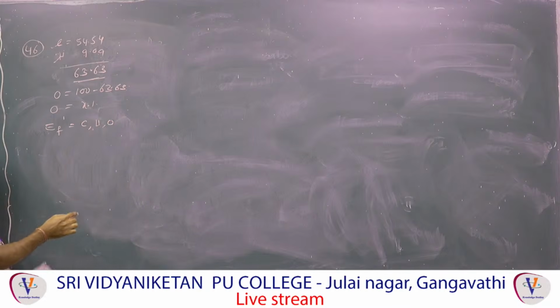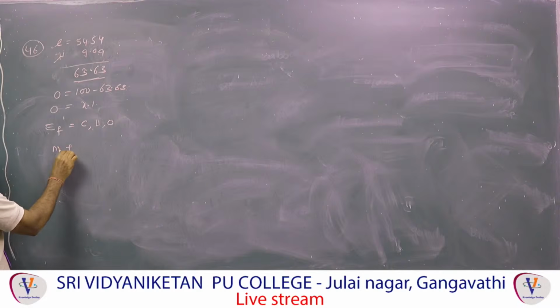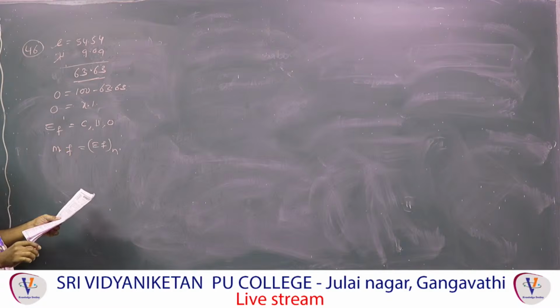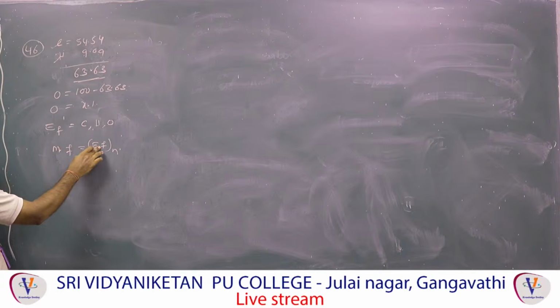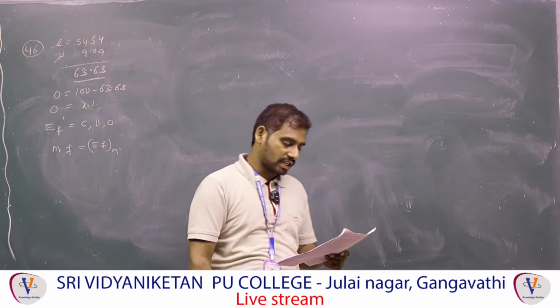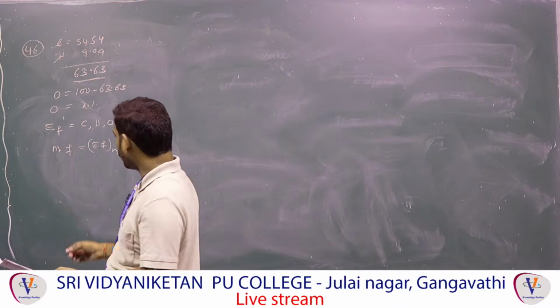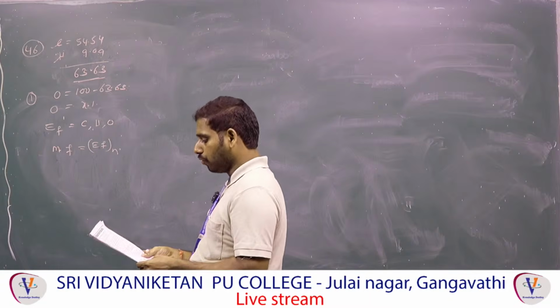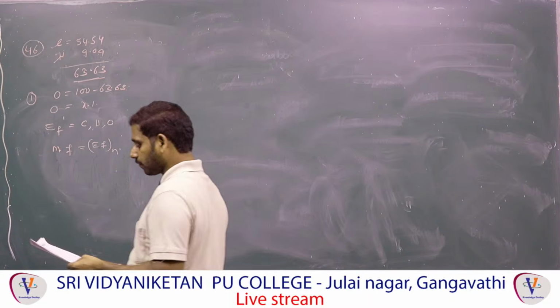If you know the empirical formula, and they have given the molecular mass, then molecular formula mass is equal to empirical formula mass into n, right? How much molecular formula mass is given? 176. Divide by the empirical formula mass, then you will get n. Multiply by the n value, then you will get the answer, C8H16O4. That means you will get the first option, you know. So like this you have to do, that is called empirical formula.